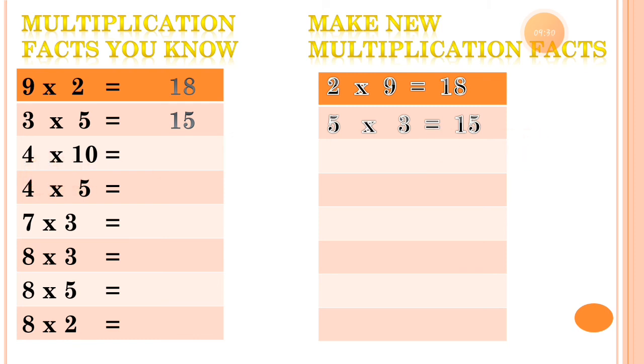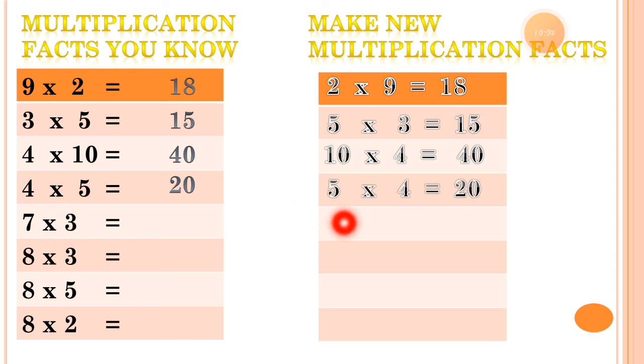Now 4 10s are equal to 40. So the multiplication fact for it is 10 4s are 40. Now the next one, 4 5s are equal to 20. So the multiplication fact for it is 5 4s are 20. This is the multiplication fact.